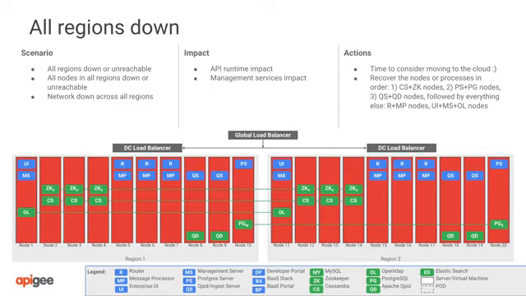Recovery will be identical to the loss of a single region. Depending on the reason for the outage, start services or recover any lost nodes from backups. Follow the same start order detailed in the previous example, but start each service across regions. For instance, start Cassandra in all regions before proceeding on to the next service.